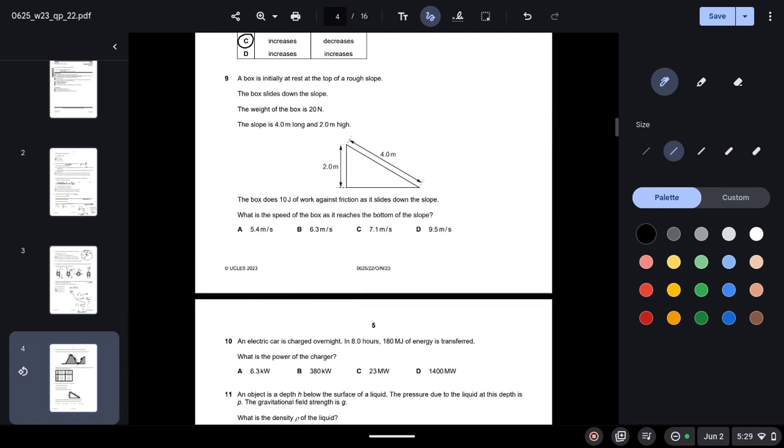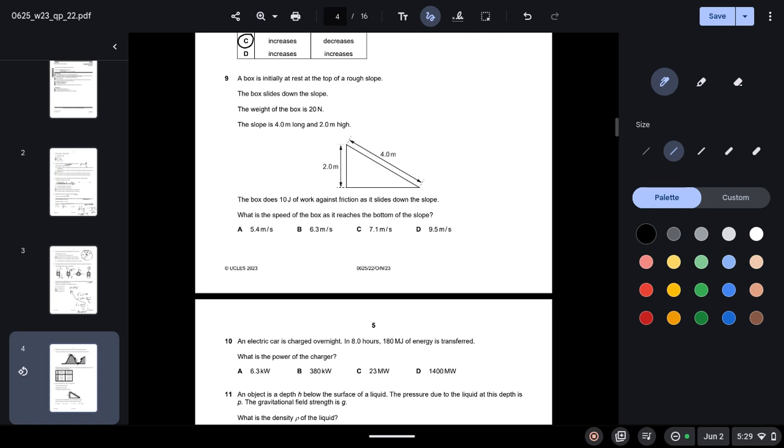Question 9. A box is initially at rest at the top of a rough slope. The box slides down the slope. The weight of the box is 20 newtons. The slope is 4 meters long and 2 meters high. The box does 10 joules of work against friction as it slides down the slope. So what is the speed of the box as it reaches the bottom of the slope?